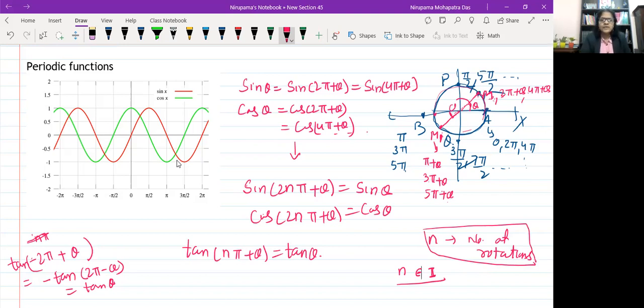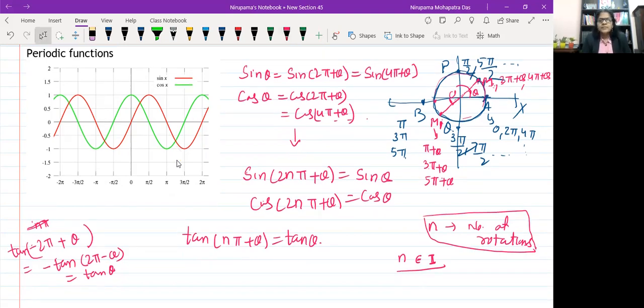Is it clear? Now, periodicity of a function means what? A periodic function means f(x plus t) equals f(x), where t is the period. After every 2 pi interval, sine of (2 n pi plus theta) is sine theta.